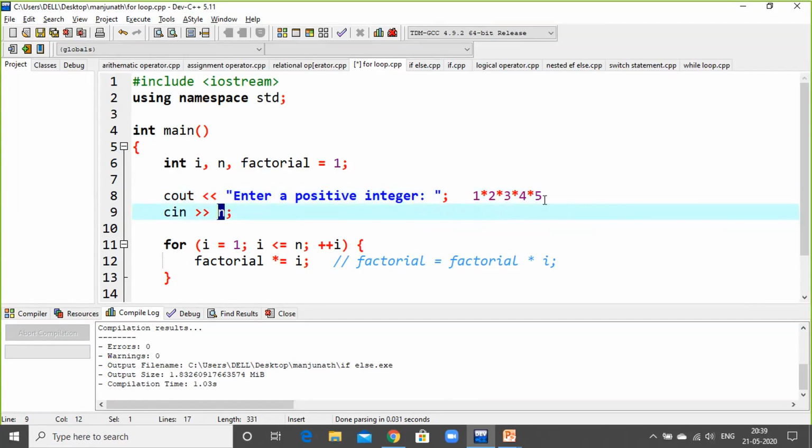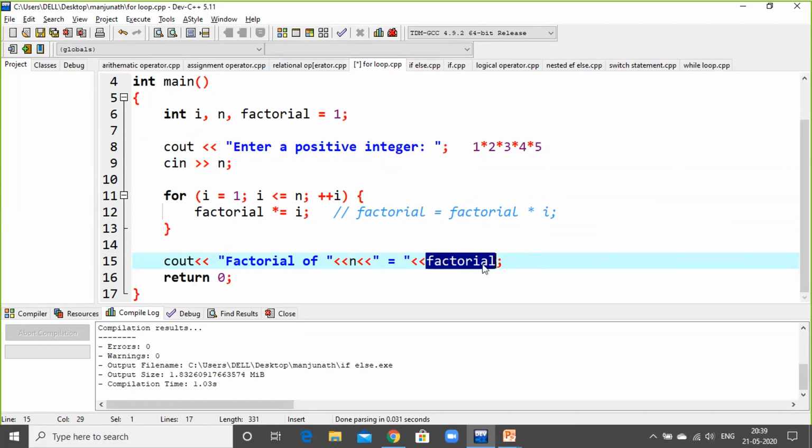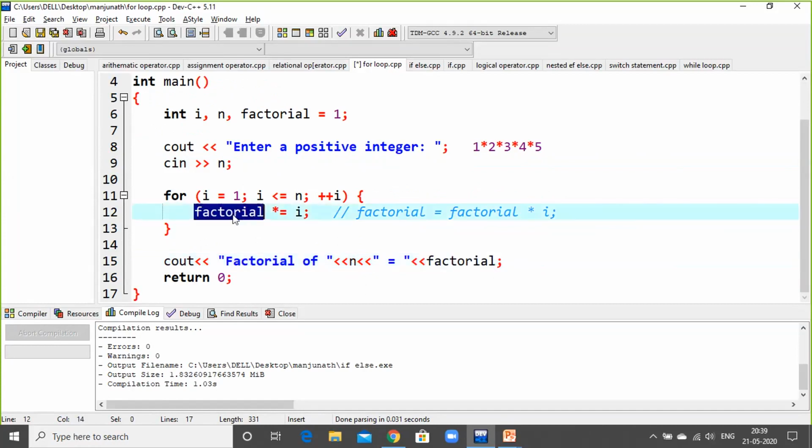1 2 3 4 5, the condition is done. Now factorial of n. So in the output screen, factorial of n, the number n is what? The number is 5. So factorial of 5 is factorial. See, this factorial will invoke this syntax and it will give you the result appropriately. Okay, so it has to see the calculation part or the execution part of this program. This is the main execution part of this program.